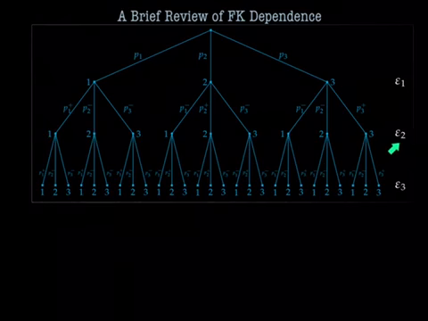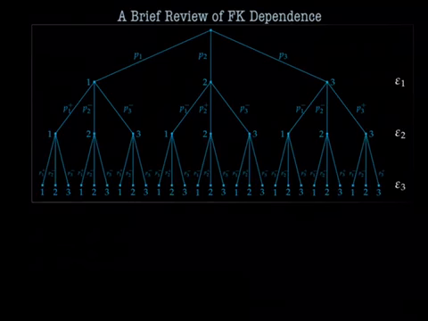Now the second random variable, epsilon2, and this next level of the tree belongs to epsilon2. This one depends on the first variable, and what do we mean by that? We're going to weight the probabilities of the three possible outcomes of epsilon2 towards the outcome of the first variable, epsilon1.